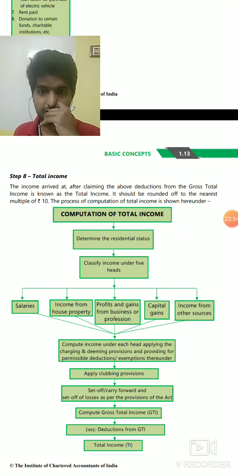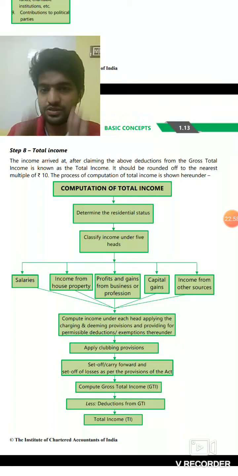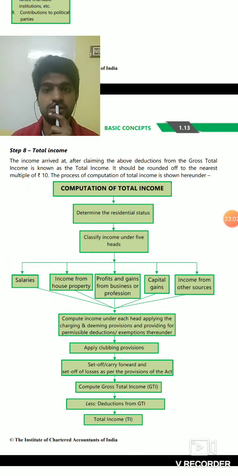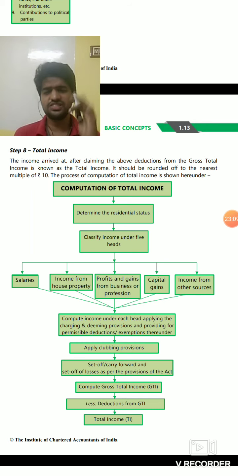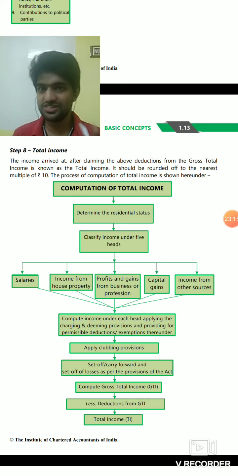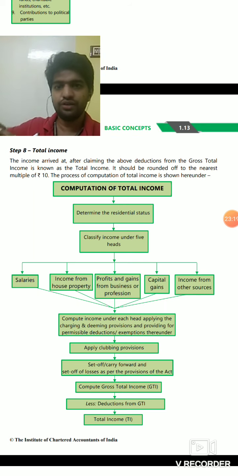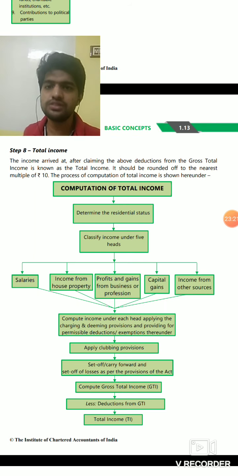So this step 8 is total income. This chart gives a basic idea of what we are going to do. First we will find out whether the person is resident or non-resident. Who is a resident and who is non-resident, we will cover later. I will just give a brief idea. A person who stays in India for 182 days or more, there are so many conditions. This is not the only condition, but just a basic idea. If a person is staying in India for a long period of time, he will be considered a resident.